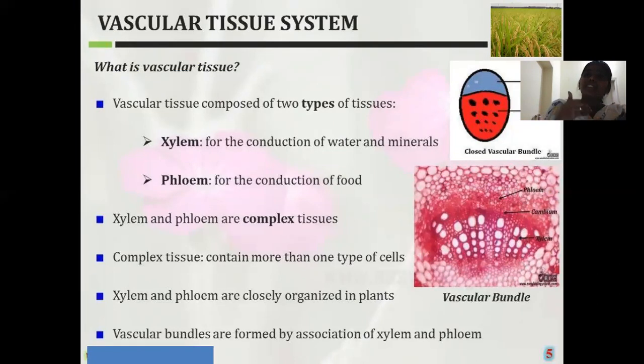Due to the presence of cambium, which has the capacity to divide, that is nothing but the meristematic activity, it undergoes secondary growth. So the plants which show these open type vascular bundles obviously undergo secondary growth. Okay, these are the two types of vascular bundles present in plants: the open type and the closed type of vascular bundles.